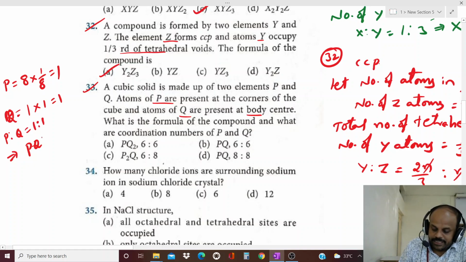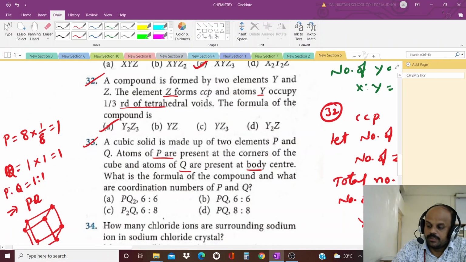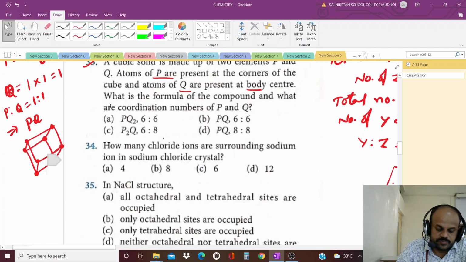By observing the given data, constituent particles are present at corners. These are the P. Eight corners, 8 are there, and one is at the body center.